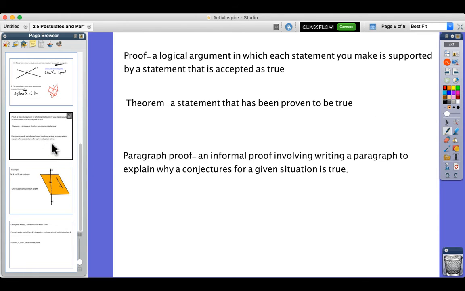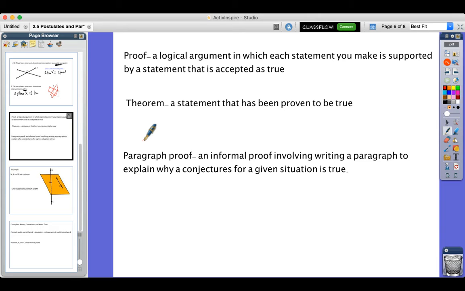Non-collinear. All right. So a proof, again, is a logical argument in which we give examples to hold the statement true. So we can use this in real life. "I was not speeding, officer." "How do you know? Where's the proof?" "Here's the proof. I have a dash camera that shows my speed. It says I was going 64. The speed limit is 65."